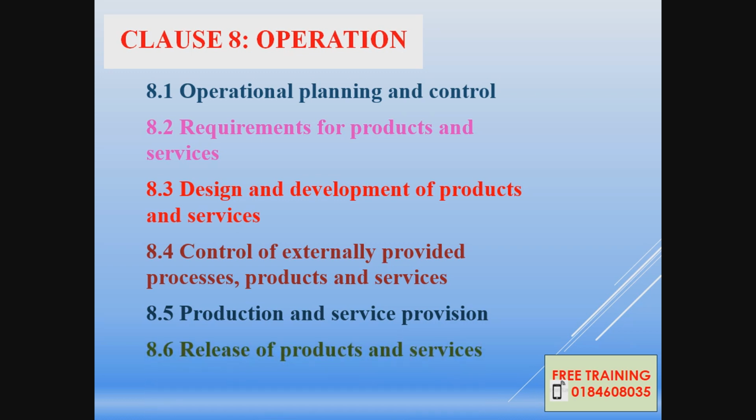And 8.6, release of products and services, is the QC or QA department. 8.7 is control of nonconforming outputs. When in production you're facing rejects, how do you control it? Either QC or production has to control this. Okay, so this is for clause 8 operation. Let's go to the details one by one.